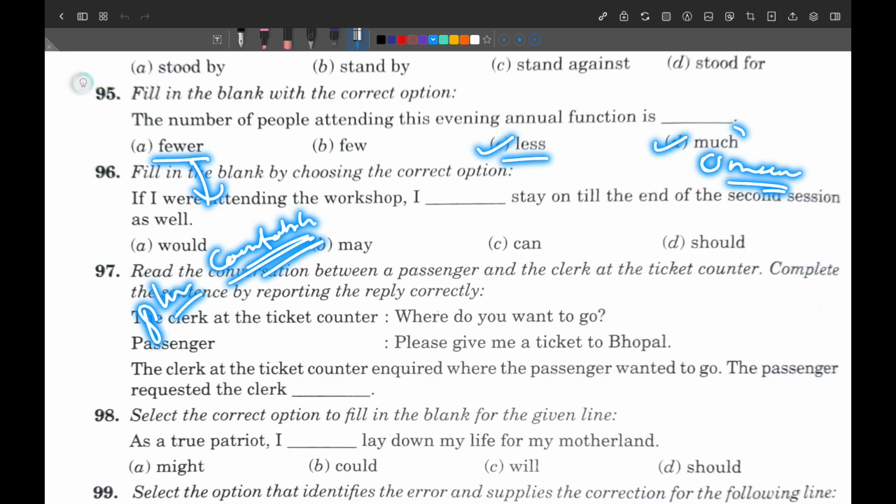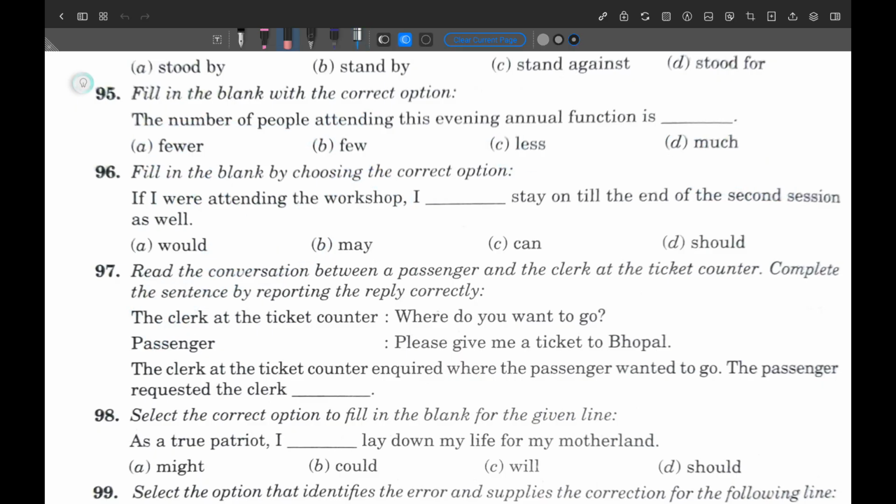Got it? So much is incorrect here, fewer is incorrect here, few always gives a negative meaning, you know, so it will not be used here. Less must be used here, so it will be less. So fewer and few are incorrect, much is also incorrect, and less will be correct.